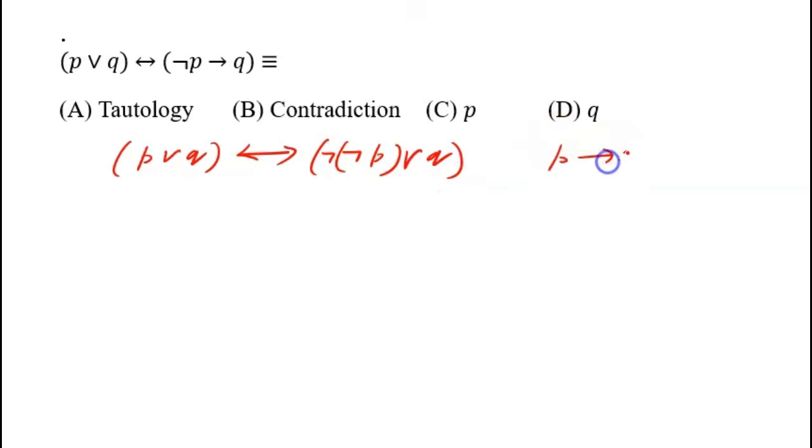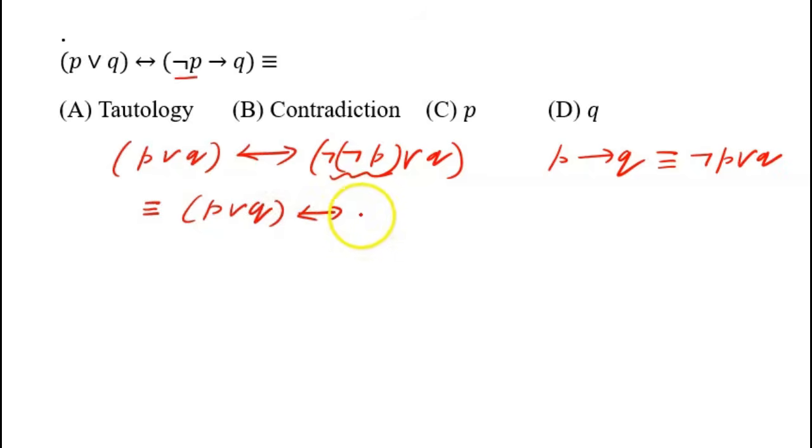I have used the result that P implies Q is equivalent to negation of P or Q. So here, since it is negation of P, so I will be taking negation of P or Q. So this will be equivalent to what? This will be equivalent to P implies Q by conditional, and negation of P implies Q is P or Q. So now both of them will have the same truth value, so the by conditional will be true, and hence it will be a tautology.